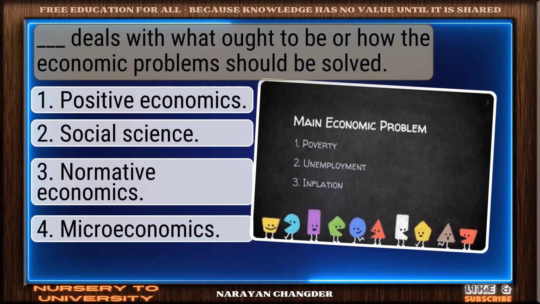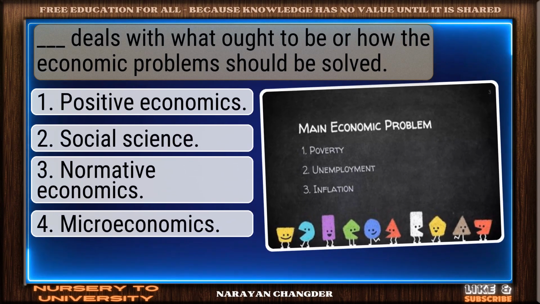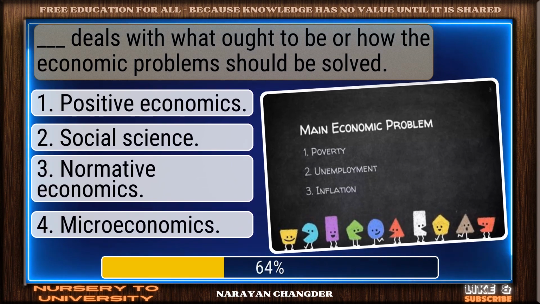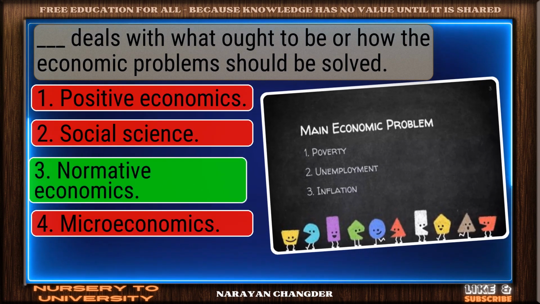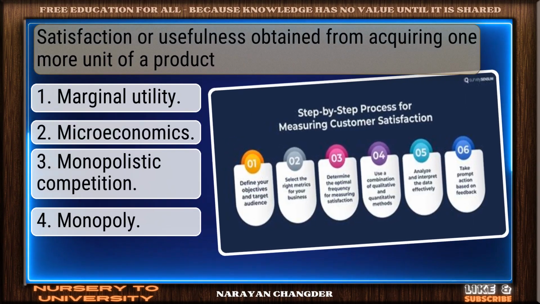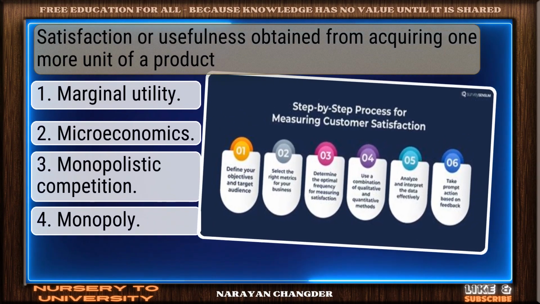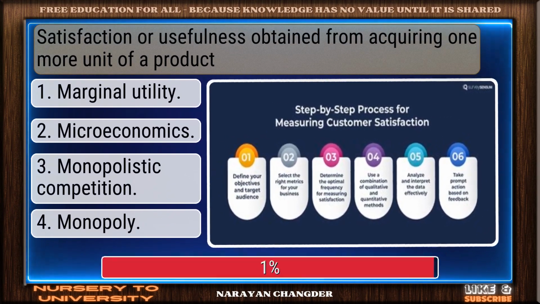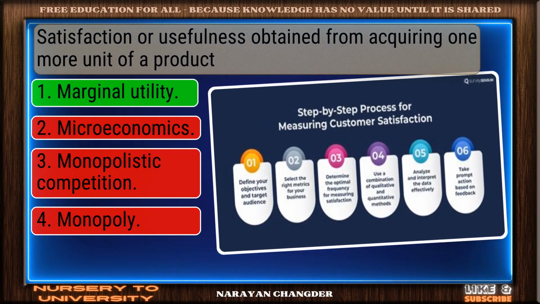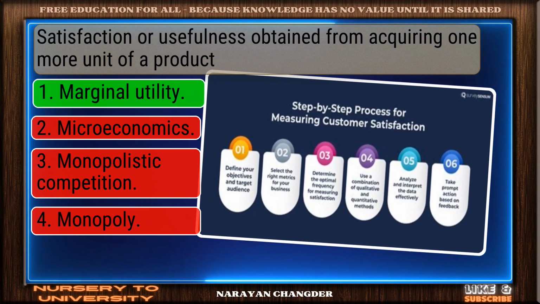Dash deals with what ought to be, or how the economic problems should be solved. Great thinking. Normative economics is the right choice. Satisfaction or usefulness obtained from acquiring one more unit of a product. Nice work. You chose marginal utility, and it is correct.